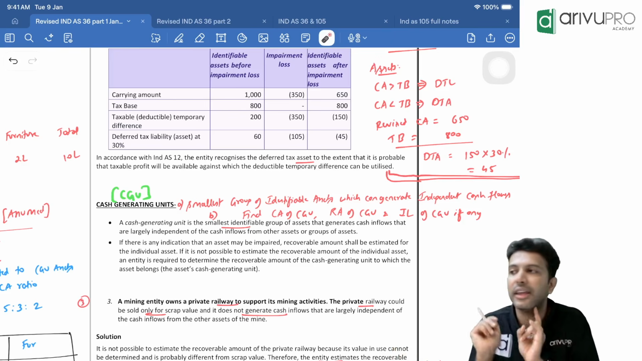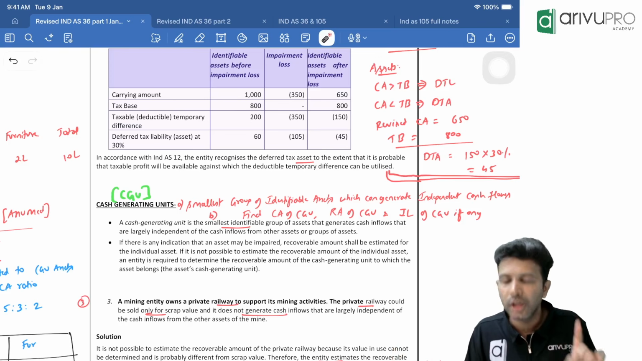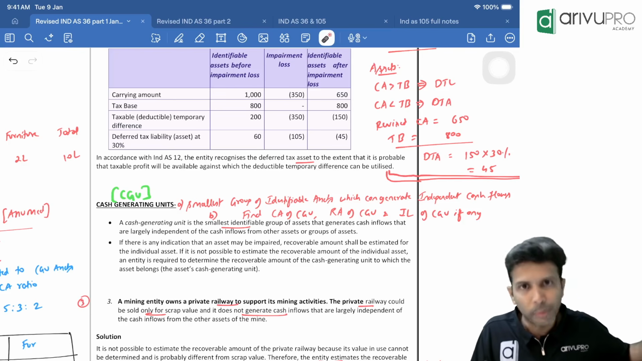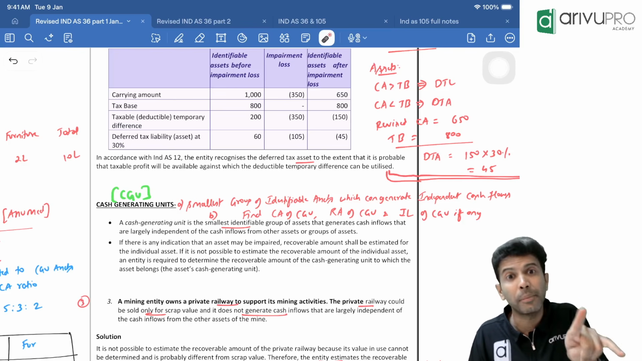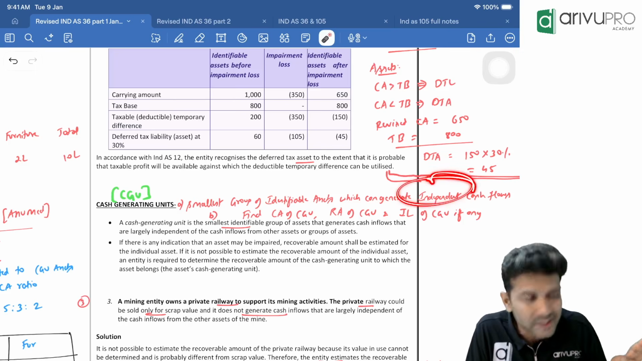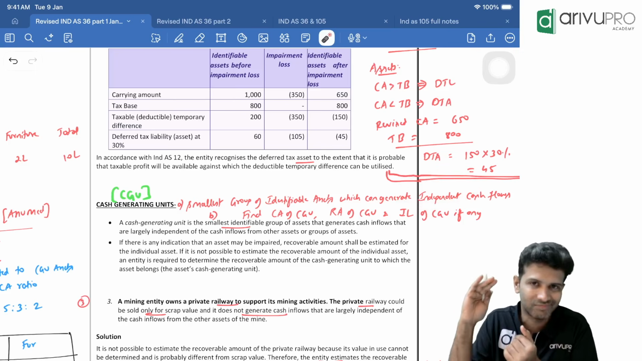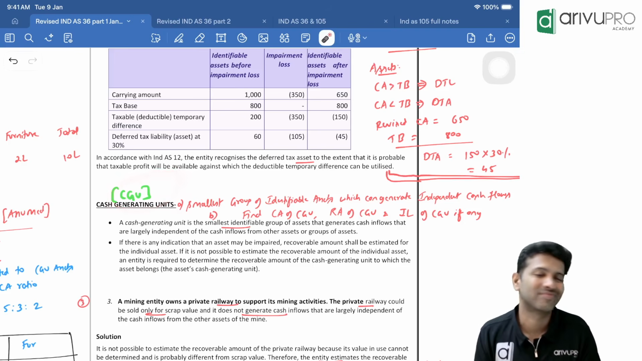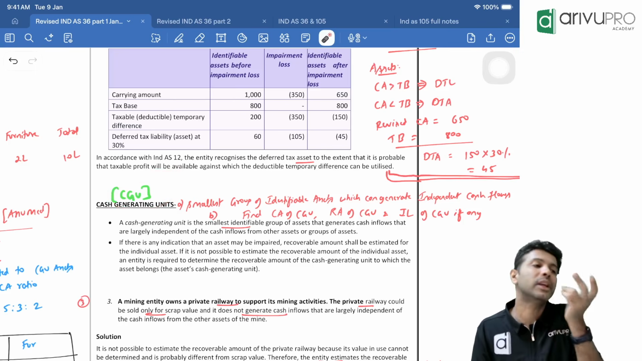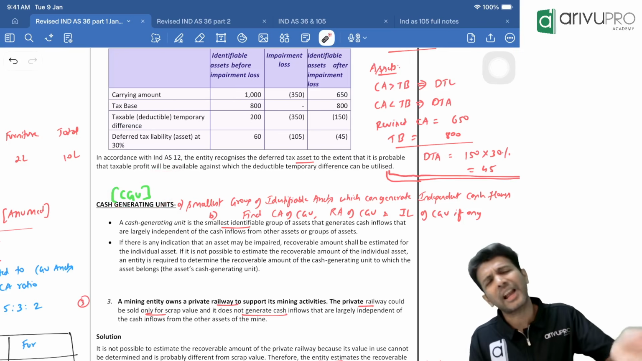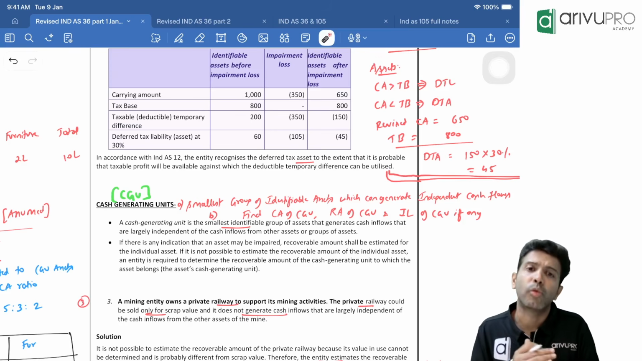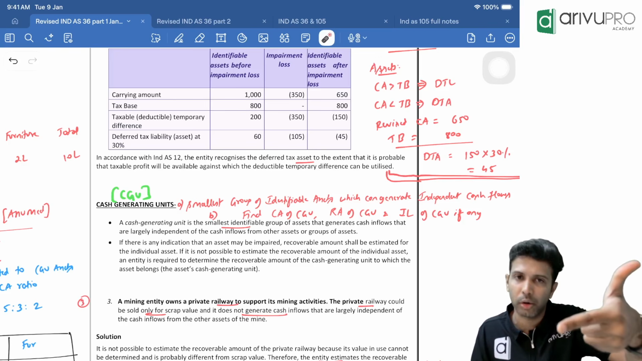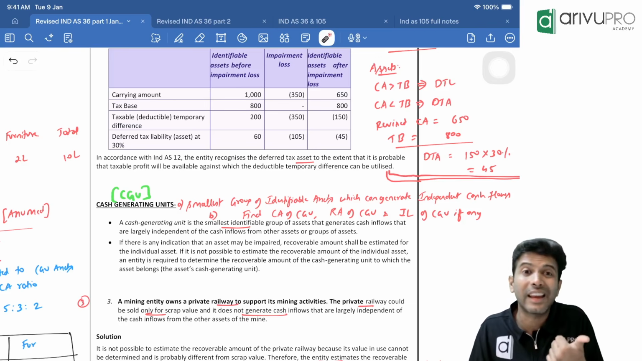Okay, these are the keywords for CGU. CGU means basically a group of assets. It should be the smallest group of identifiable assets, and that group should be able to generate the benefits independently on their own. That group you need to find out, and that becomes a CGU. At this group level, now we'll do the impairment check. The impairment check activity is the same. To do the impairment check, we need two components: carrying amount and recoverable amount. But now we will find the carrying amount of the CGU.